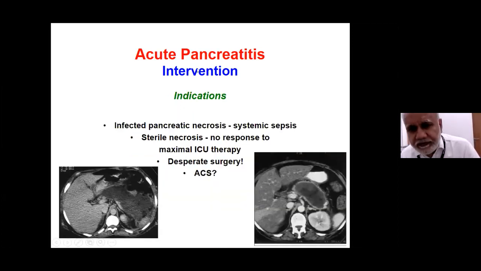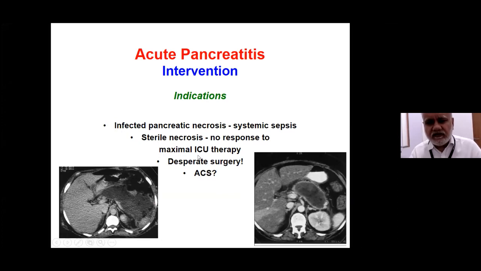So the indications of intervention, not surgical intervention, are infected pancreatic necrosis with systemic sepsis. As I said earlier, conventionally, it was said that if you do not intervene on infected pancreatic necrosis, the mortality is 100%. But there are anecdotal reports of a reasonable number of cases where even infected pancreatic necrosis has been managed conservatively. Sterile necrosis, if there is no response to maximal,